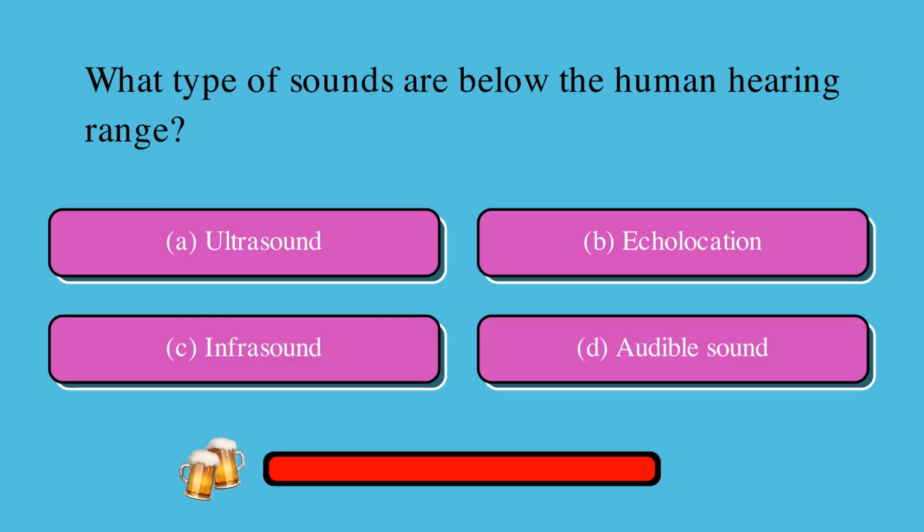What type of sounds are below the human hearing range? Is it A, ultrasound, B, echolocation, C, infrasound, or D, audible sound? The correct answer is C, infrasound.